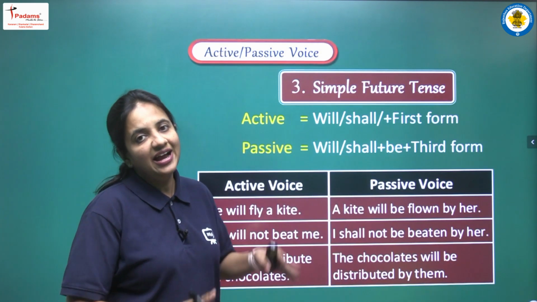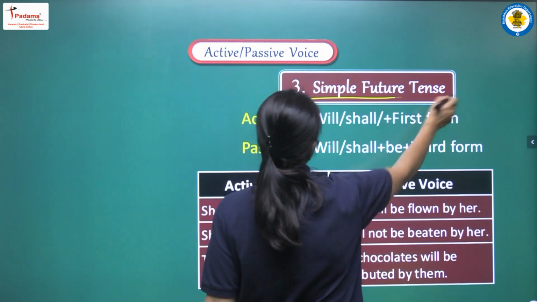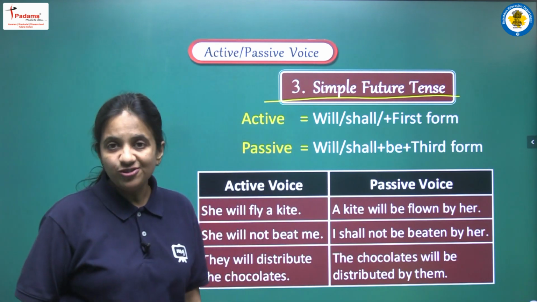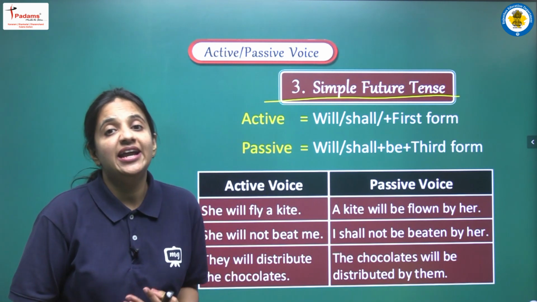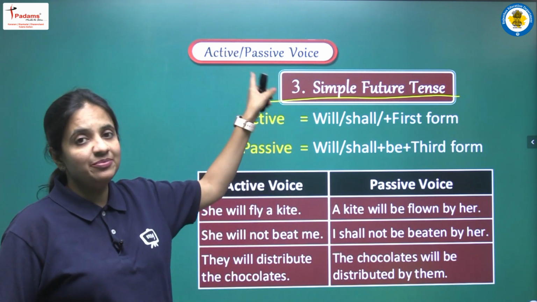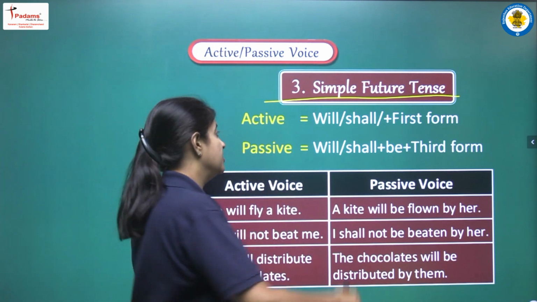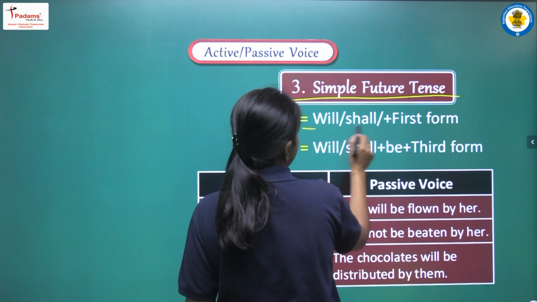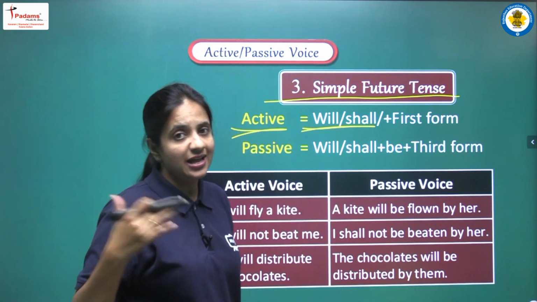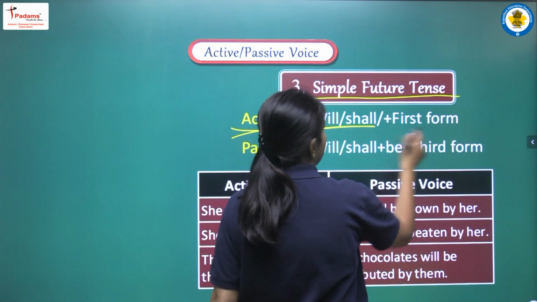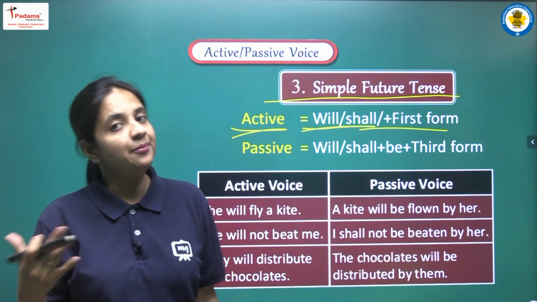Now we are having our next tense, that is simple future tense. So let's first try to understand how we will identify that we are having simple future tense in active voice. In active voice there will be will or shall as helping verb, and with will or shall there will be first form of the main verb.